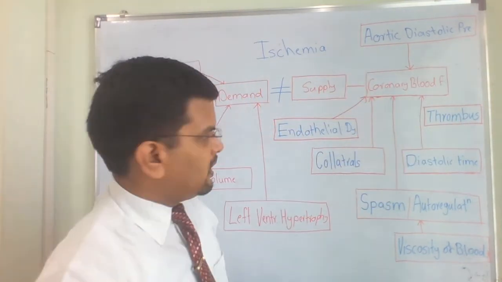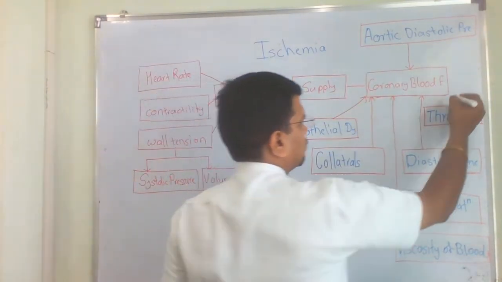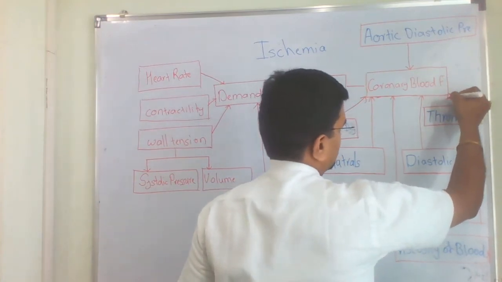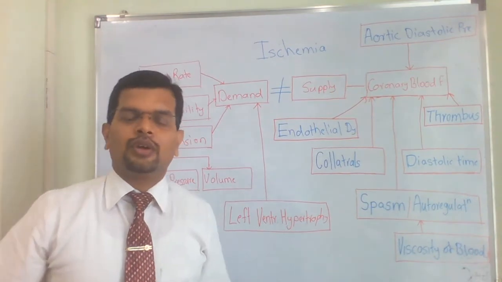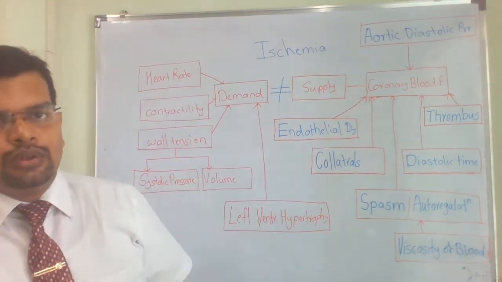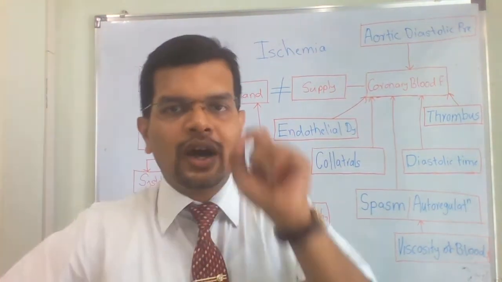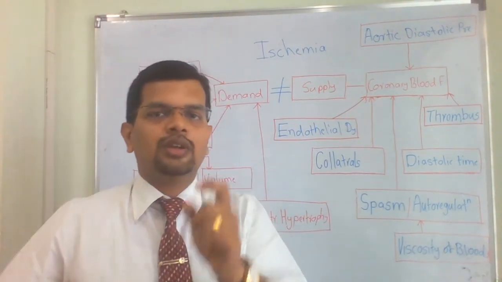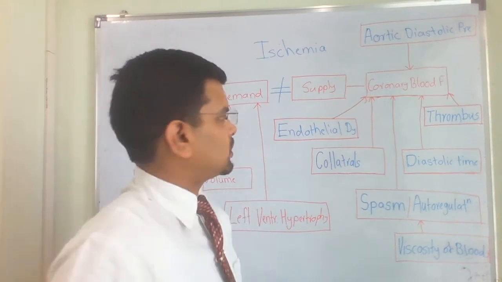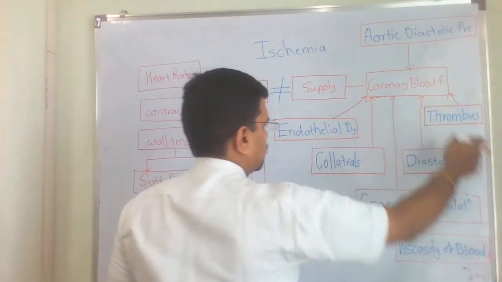Another cause, the major concern of ischemia, is thrombosis, that is a blood clot. If you have a blood clot in your coronaries, you are going to get ischemia. As we know, a blood clot in the coronary is going to induce a heart attack. The cause of a heart attack is not the atheromatous plaque, it is the blood clot in the coronary circulation. So that is thromboembolism.